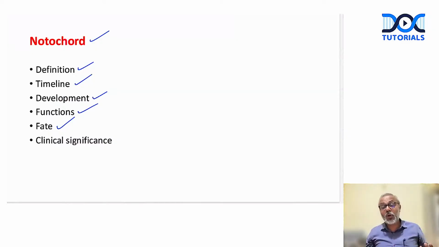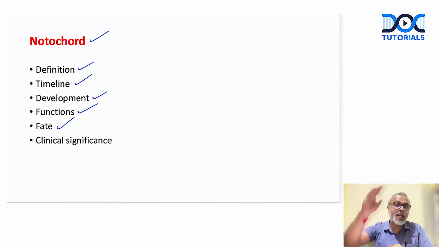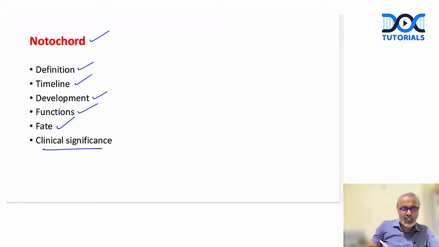Okay, so what is the fate? What happens to the notochord after it is formed? Does it persist? If it persists, what does it persist as? What part of the intervertebral disc actually comes from the notochord? What part of the ligaments of the atlanto-occipital joints comes from this? This we need to mention. Then, what is the clinical significance? If the notochord persists, it gives rise to a condition called chordoma. What is it? This is what we need to explain. Again, primitive streak or notochord will not be asked beyond a 5-marker question. This we need to be prepared for.